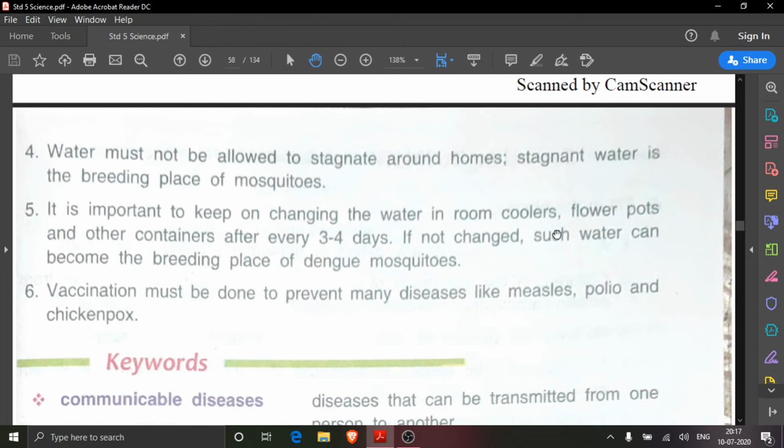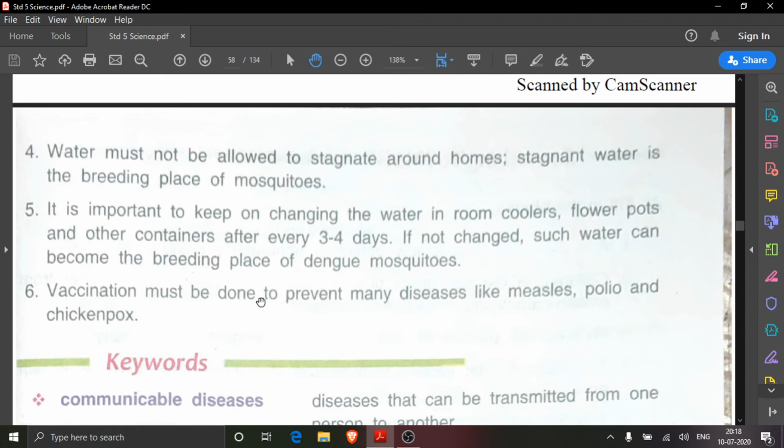Then we should change the water of flower pots also and other containers. Containers means other pots, whether it is a bucket or anything else, after every 3-4 days. And if not changed, then what will happen? Such water can become the breeding place of dengue mosquitoes. And those mosquitoes will bite us and we may fall sick.